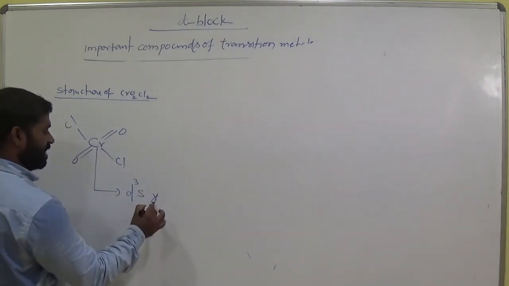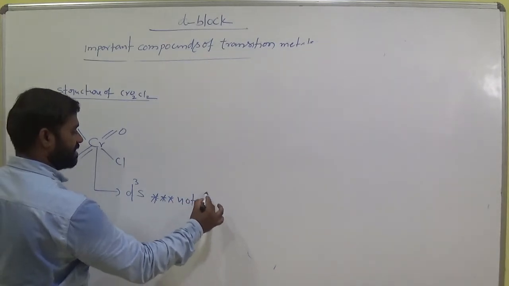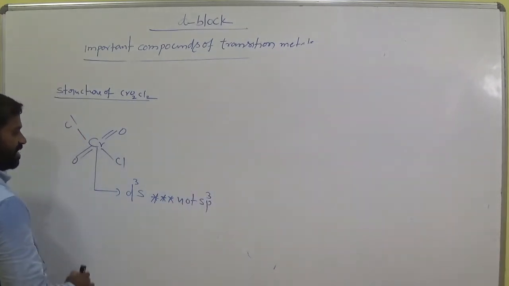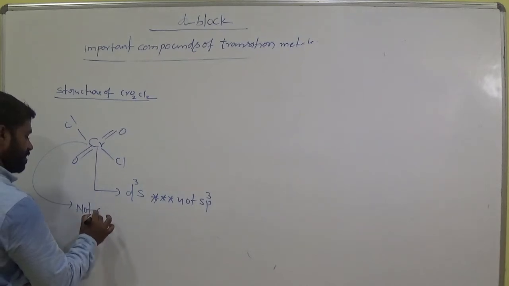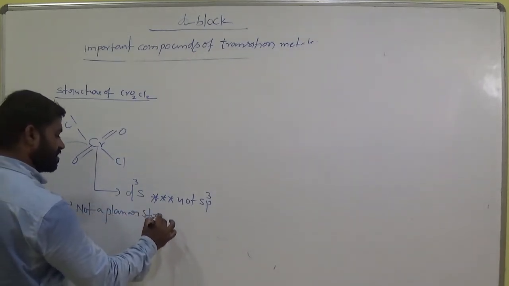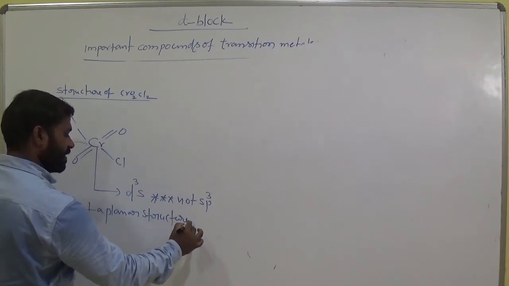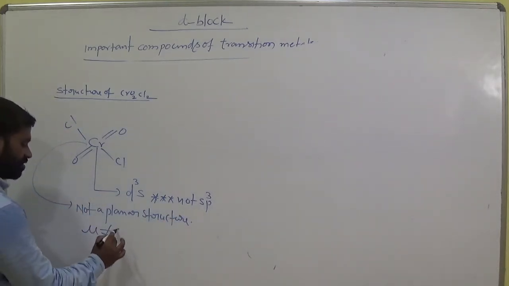Very important. d3s, not sp3, and it is not a planar structure, and its magnetic moment mu is not equal to 0.